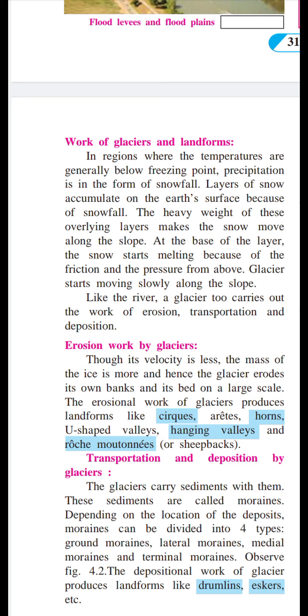The heavy weight of these overlying layers makes the snow move along the slope. Where there is a slope, the snow moves along it.